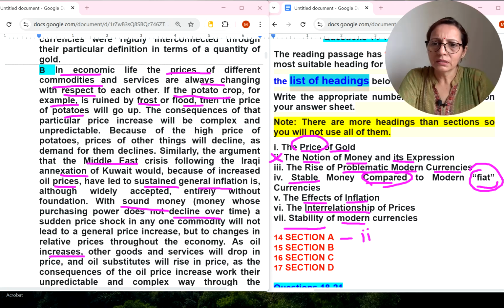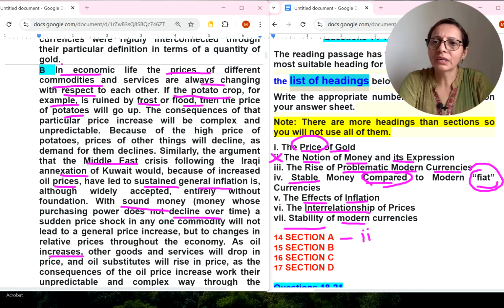As oil prices increase, other goods and services will drop in price, and oil substitutes will rise in price as a consequence of the oil price increase. Okay, so what I have understood is that they are comparing something.